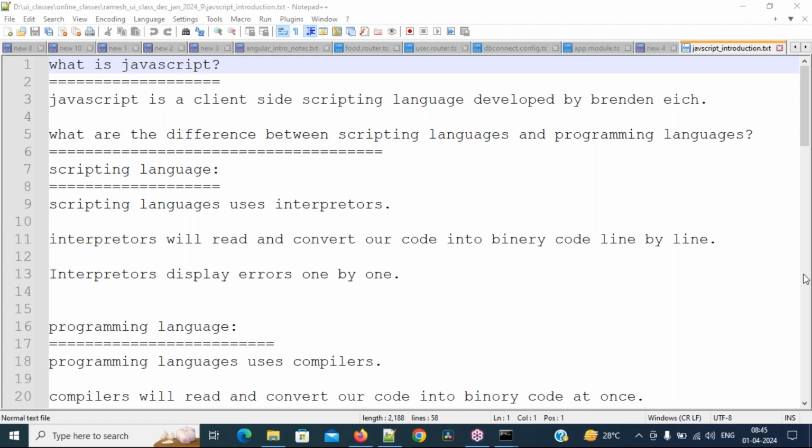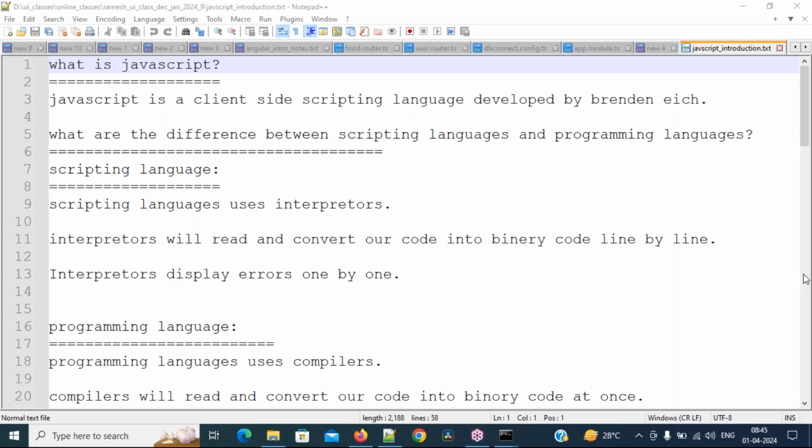For example, by using PHP, we are able to connect with the MySQL database. By using Java, we are able to connect with the Oracle database. By using Python, we can connect with SQL or any one of the databases. By using Node.js, we are able to connect with MongoDB. So by using these languages, we are able to connect with at least one database. Of course, multiple also we can connect.